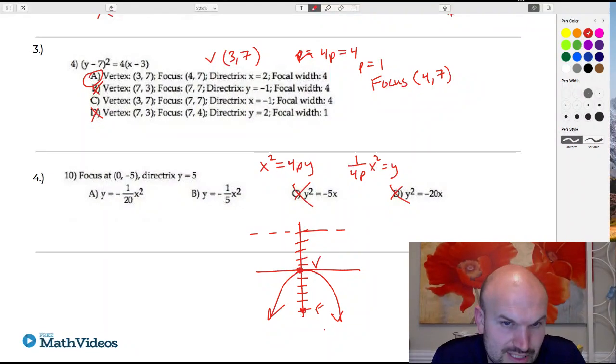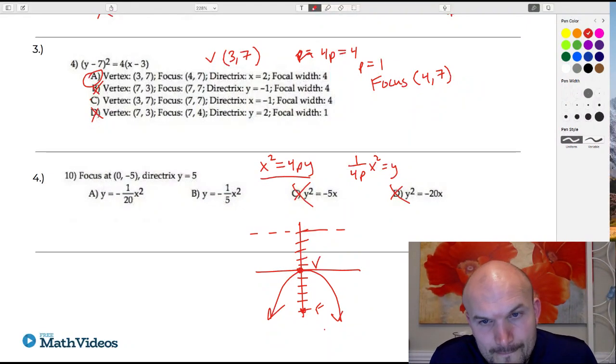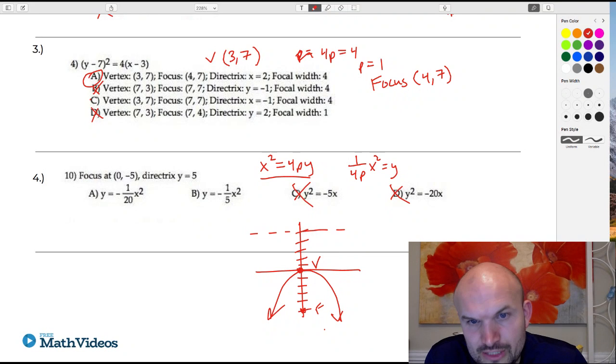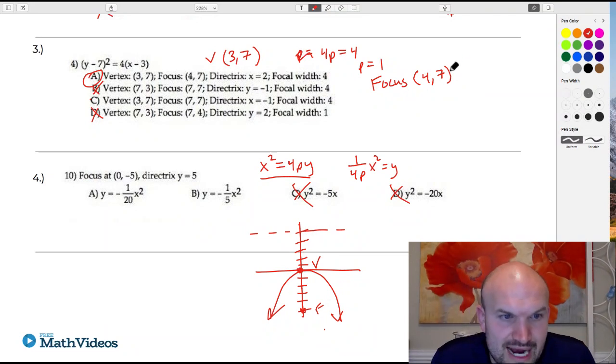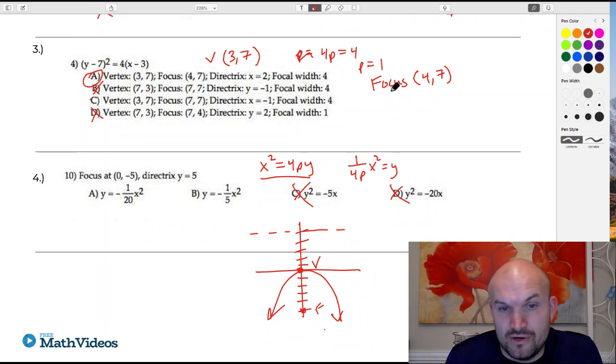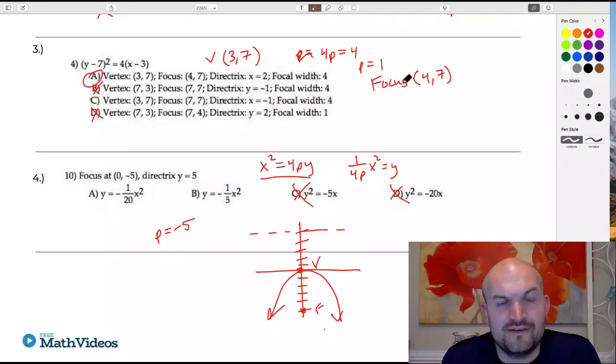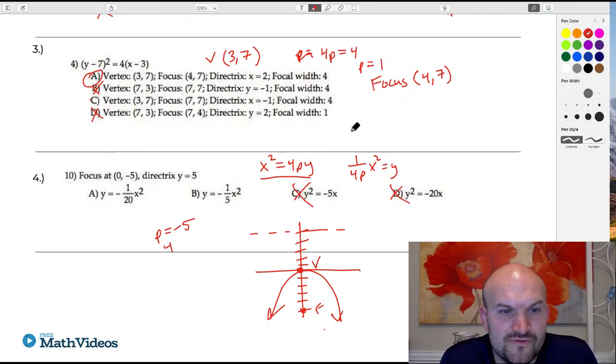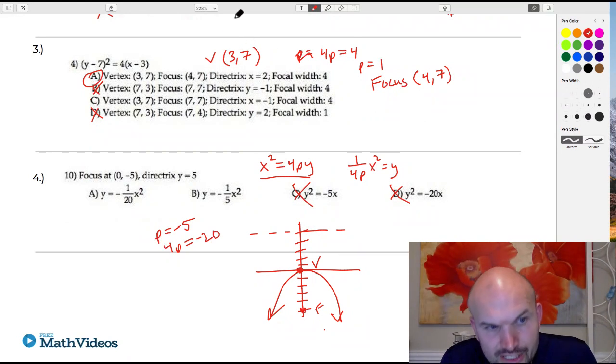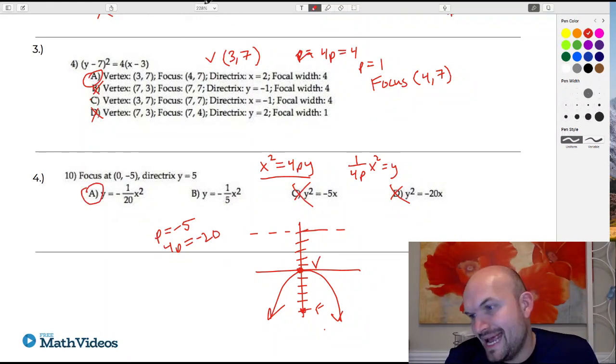Now, we've really only talked about this as the form in my class, but all you got to do is divide by 4p and you get it in this form, right? So, I mean, it's not really much of a difference. We notice that p is going to equal 1, 2, 3, 4, 5, and it's in the negative direction. So p is equal to negative 5. That means 4p then is equal to negative 20. And you can see here, A is going to be your answer.